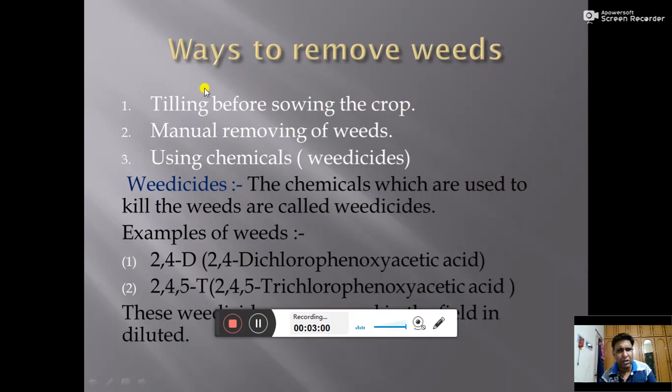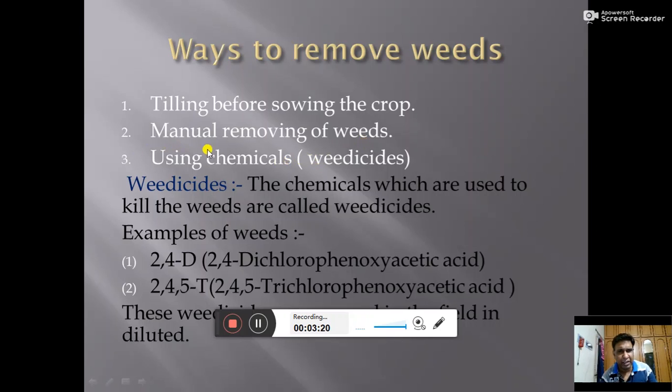Second one is manual removing of weeds. If the weeds are not in big number, the farmers can remove them manually with the help of a khurpi or any other instrument. And this physical removing of weeds helps the farmer to get the good crop yield.